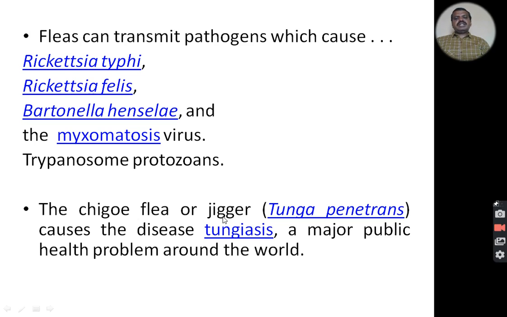The chigoe flea or the jigger, that is Tunga penetrans, causes the disease called tungiasis, a major public health problem around the world.